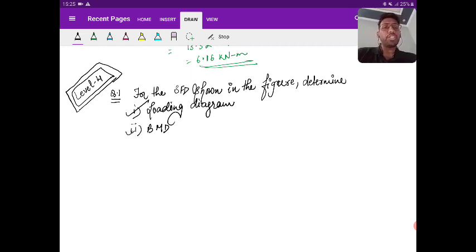First you need to draw the loading, second you need to draw the bending moment diagram. Okay, so let me give the question.